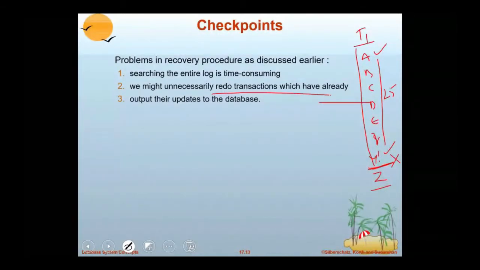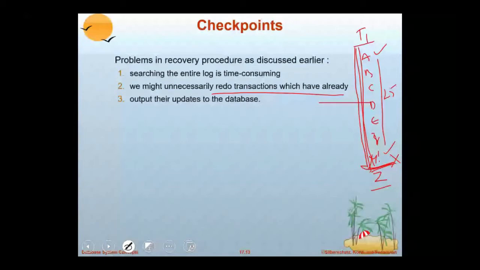So in such cases, if a failure occurs, what is to be done? Read the entire log backwards, perform recovery in the forward direction, and re-execute the transaction. It will take more time. We call it a time consuming process. To avoid this problem, we have a technique called checkpointing.